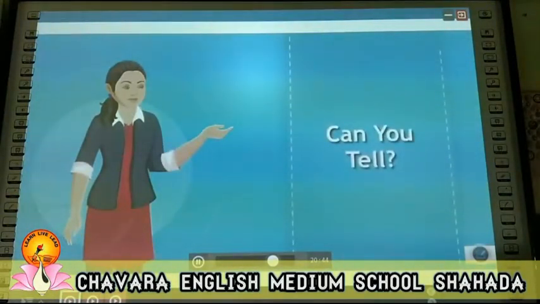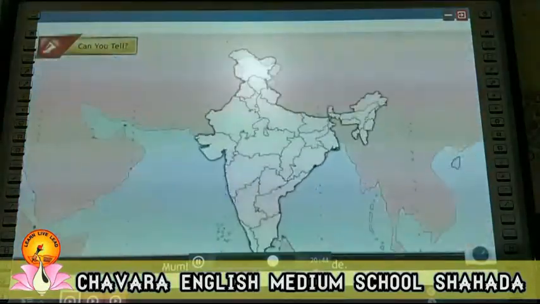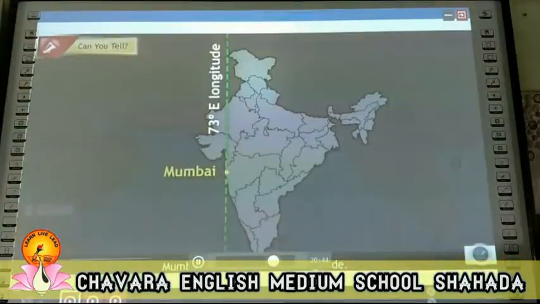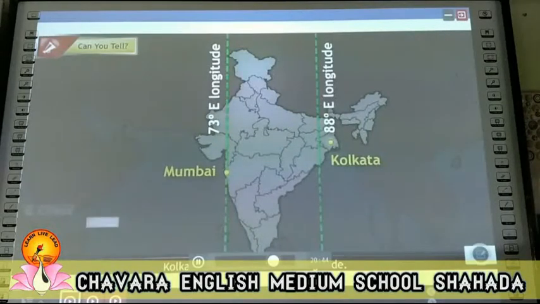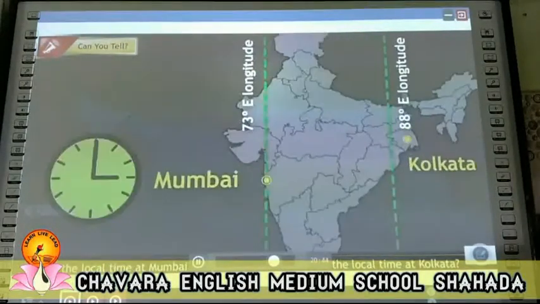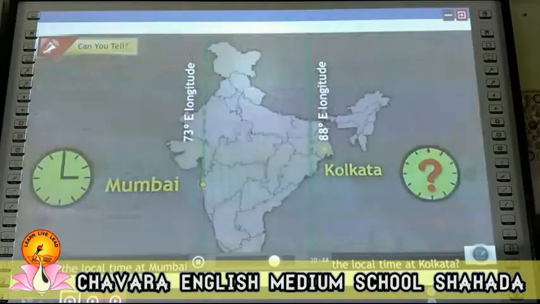Can you tell? Mumbai is located at 73° E longitude. Kolkata is located at 88° E longitude. Find the difference between the longitudes of these two cities. If the local time at Mumbai is 3 p.m., then what would be the local time at Kolkata?